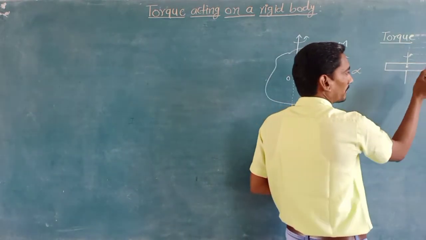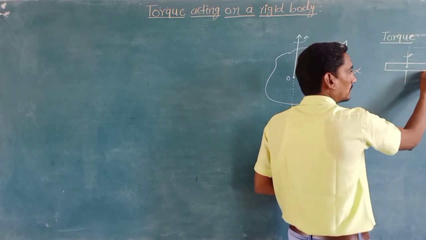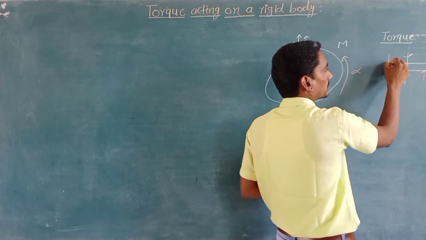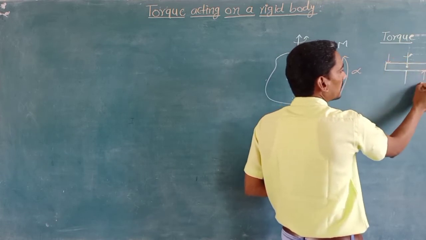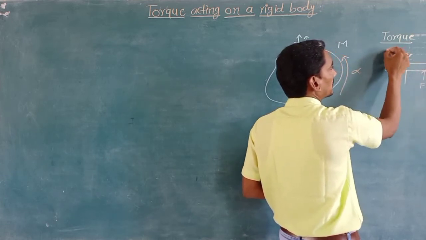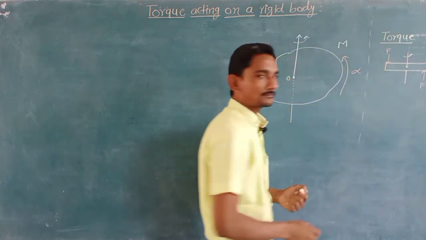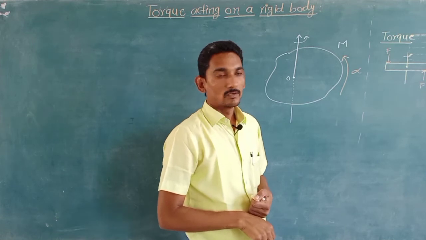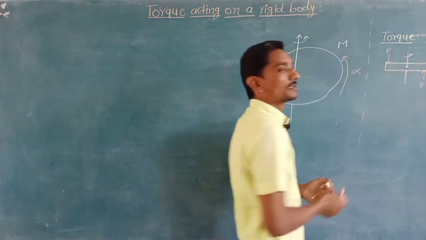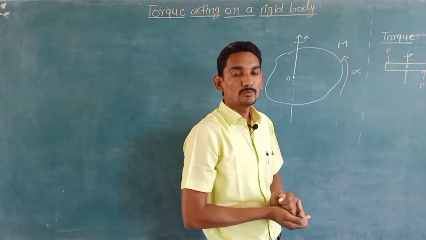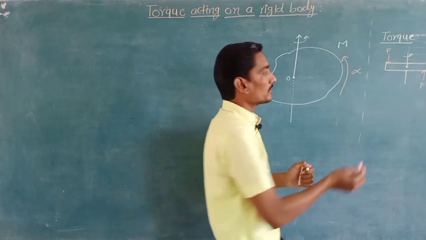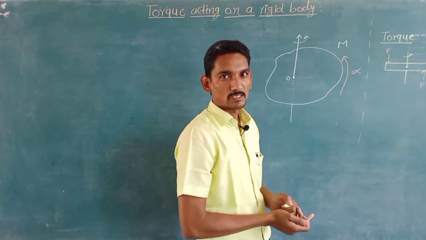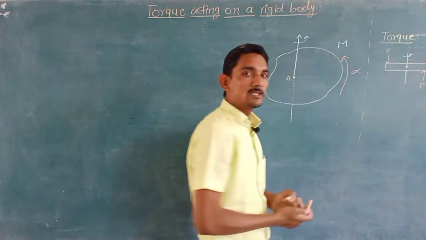That means we have to apply the force at this point and the force at this point. So these are the forces acting on this rod that can produce the rotational motion. Why are these two forces responsible for producing the rotational motion? Because these two forces act at different positions and they are in opposite directions.